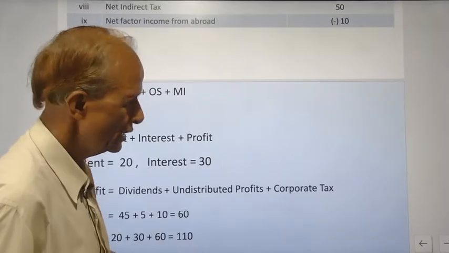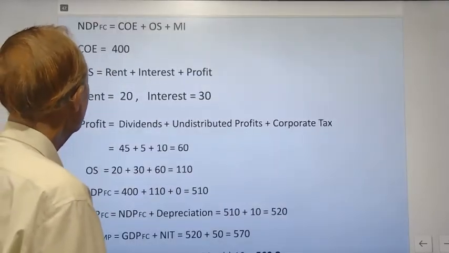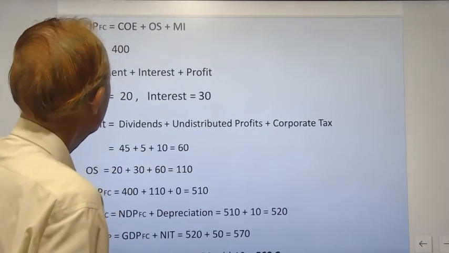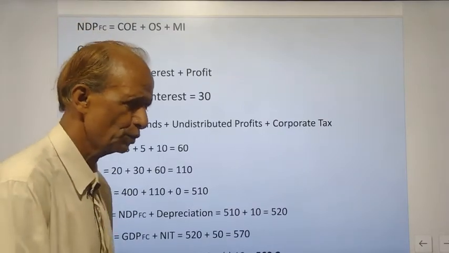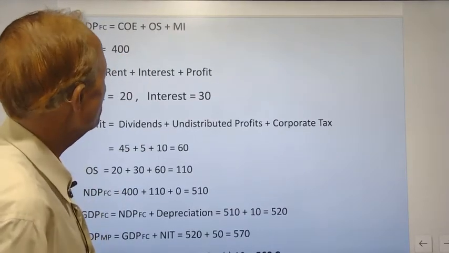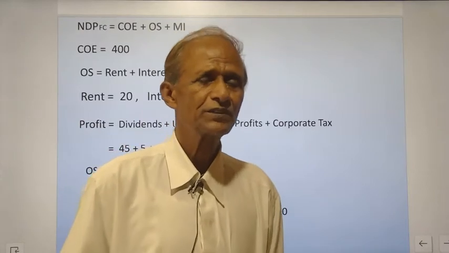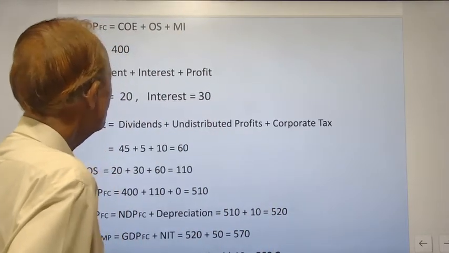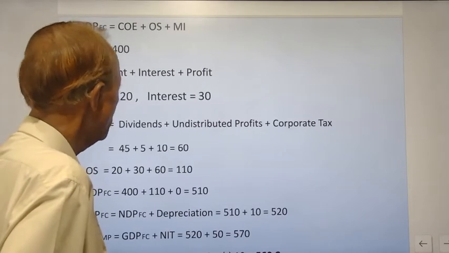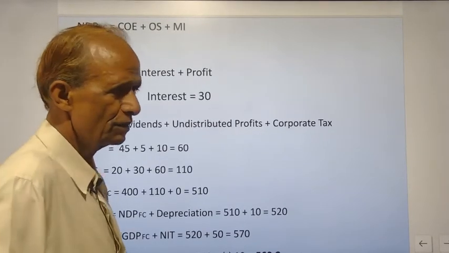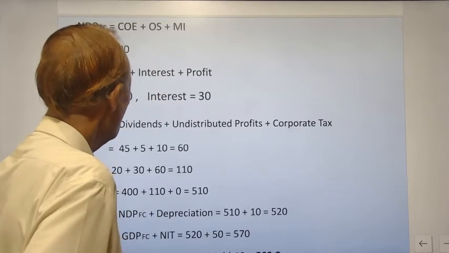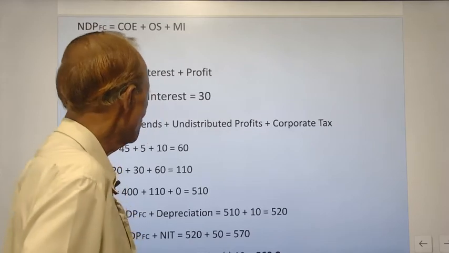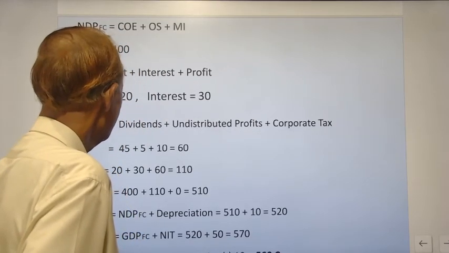Now as calculated in the following illustration, you see NDPFC is equal to compensation of employees plus operating surplus plus mixed income of self-employed. Operating surplus is equal to rent, interest and profit. Rent is 20, interest is 30, profit is the total of dividend, undistributed profit and corporate tax, that is 60.